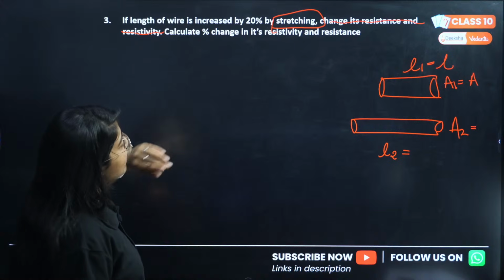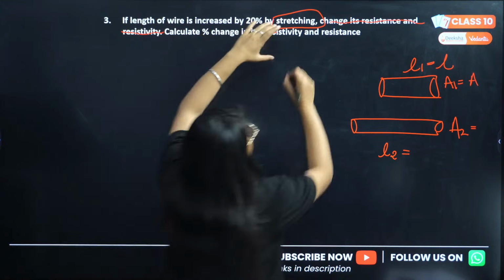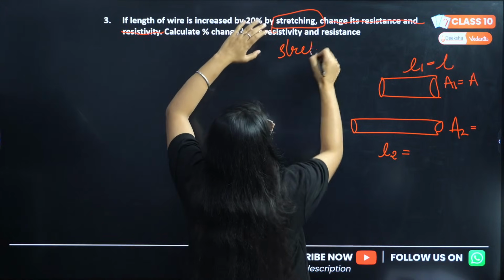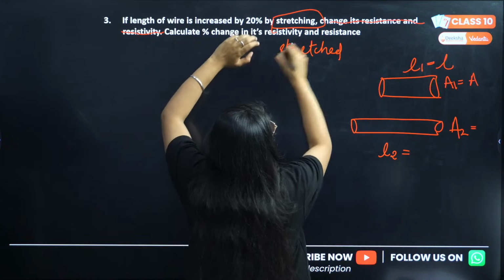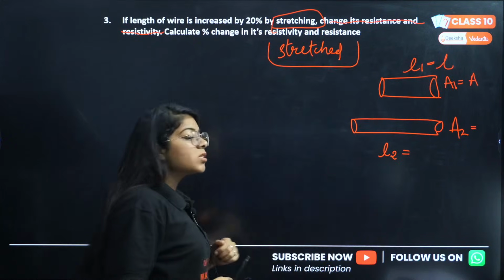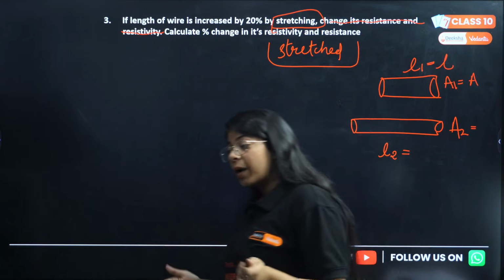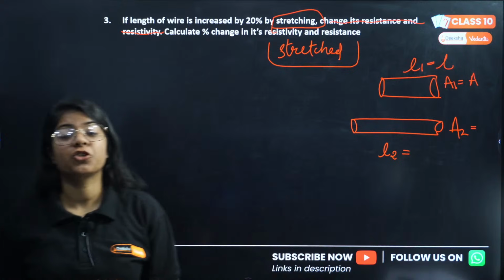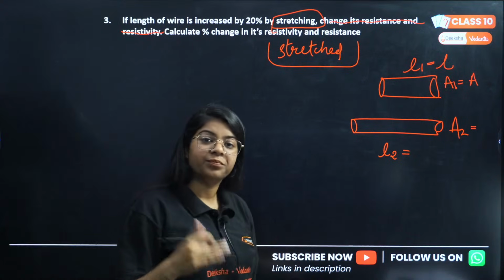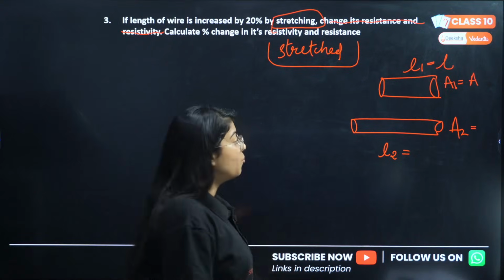Now, what is happening? They are saying that we stretched this. Why am I stressing so much on this word stretched? Because if you stretch a wire, its length increases, correct? But its area of cross section also decreases, correct? And that is a very important point.